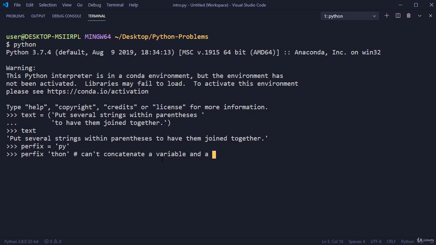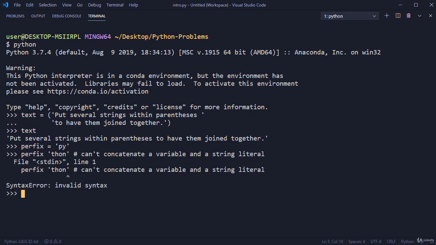In this example, we have created a new variable called prefix, and the value of this variable is of string data type, which is pi. And then when we want to use this variable called prefix with a string without anything between them, we got a syntax error because you cannot do that. This only works with 2 literals, though not with variables and expressions.